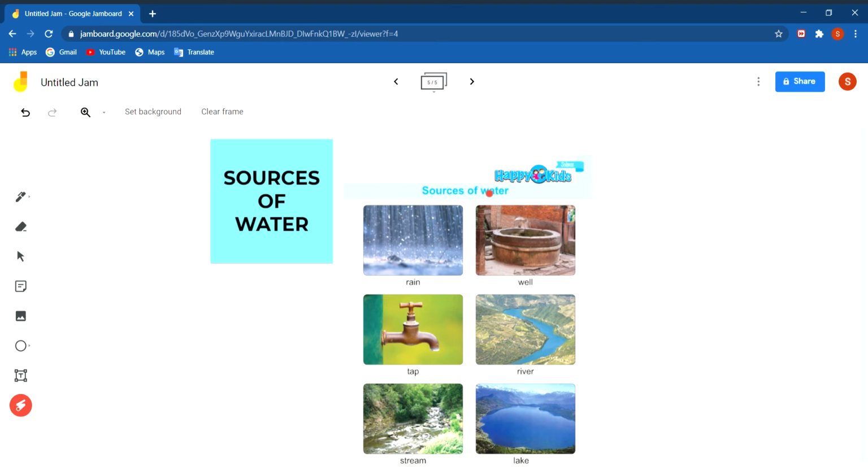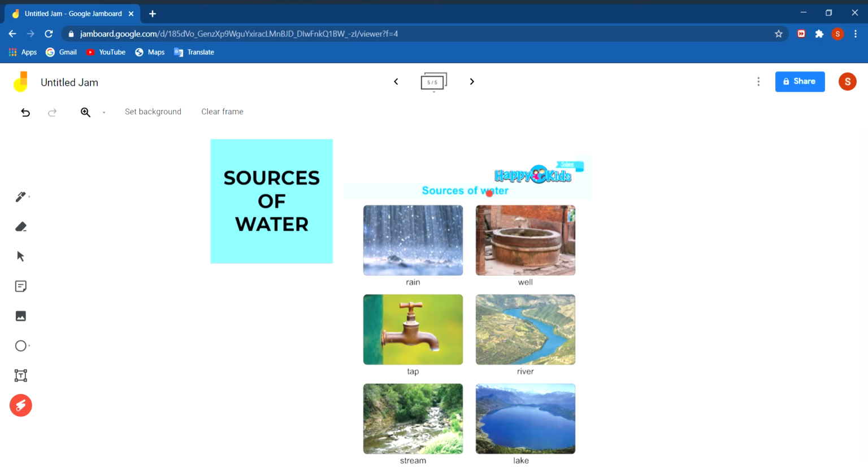Then another type of surface water is sea water. Streams and rivers finally flow into the sea. Sea water contains dissolved salt, mainly common salt. Due to the presence of a large amount of common salt, sea water is salty in taste and is called saline water. It is unfit for drinking, agricultural use, and industrial use also.